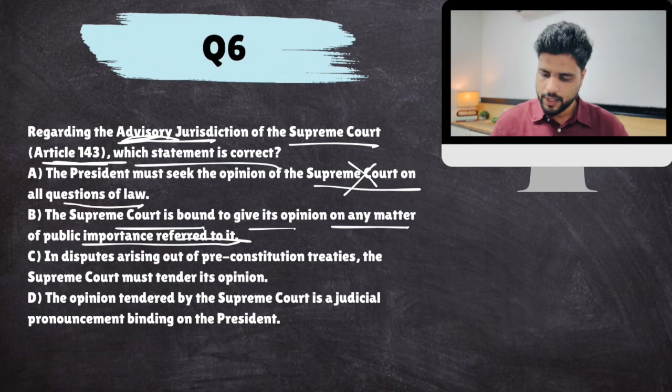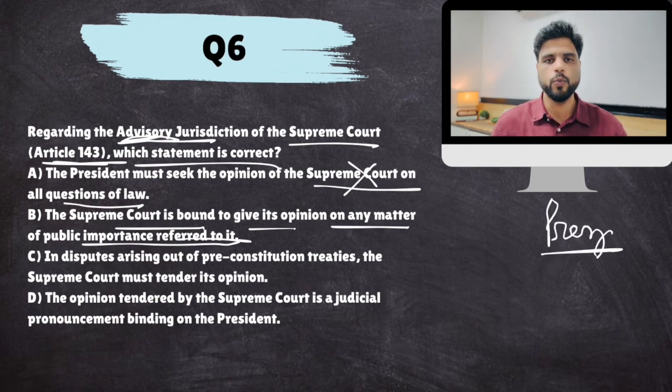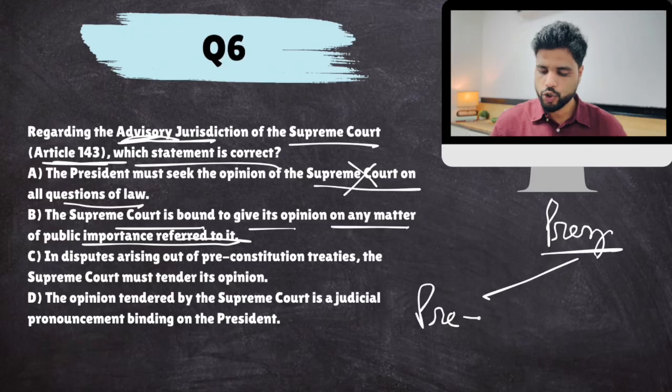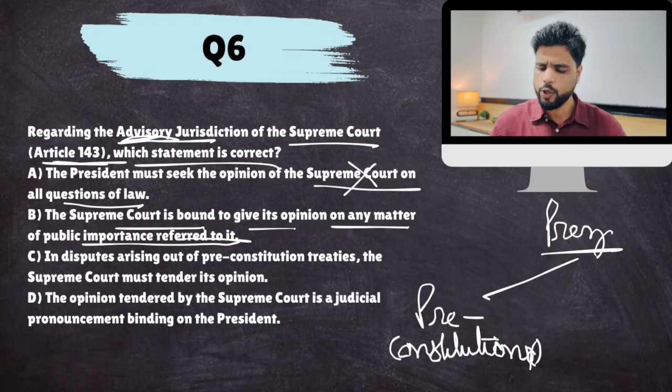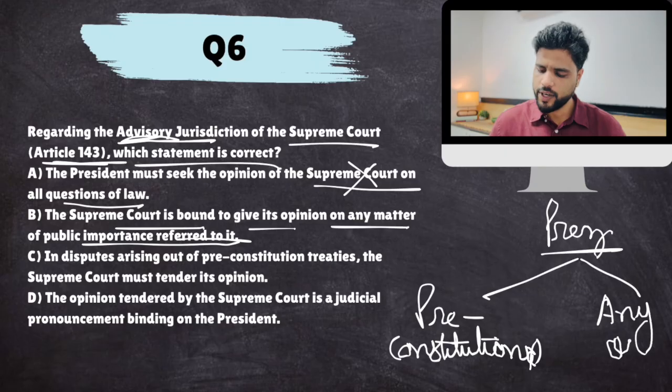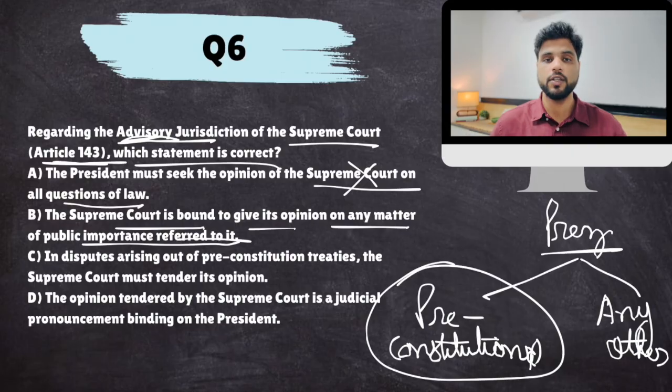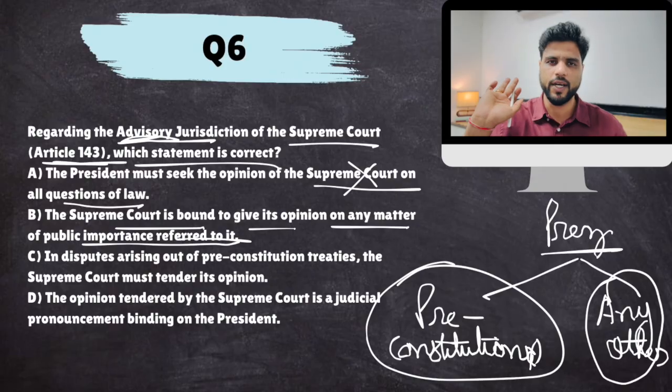Now remember, the President can ask Supreme Court's opinion on 2 matters. Number 1, relating to any pre-constitutional treaty, interpretation of any pre-constitutional agreement, okay, or any agreement during British times, and any other matter. President is free to ask Supreme Court's opinion on any matter. Now, in case of pre-constitutional treaties, the Supreme Court is bound to give its opinion. They have to give an advice. In case of any other matter, the Supreme Court can refuse also. We are not giving you any advice.